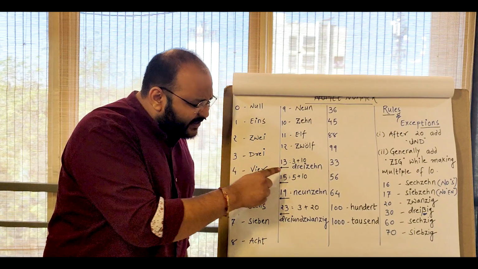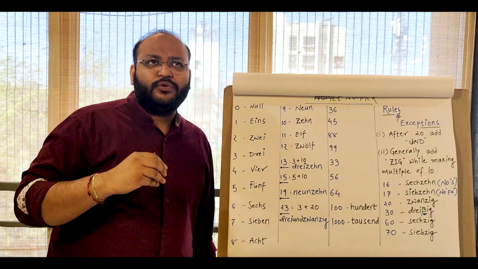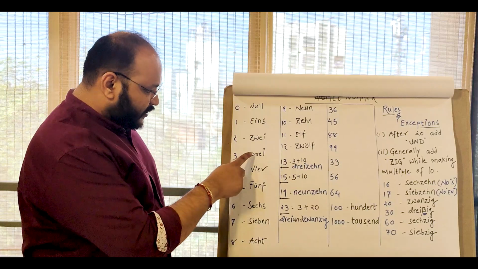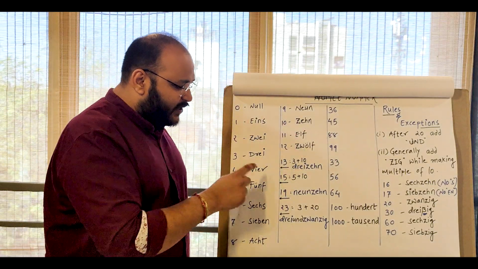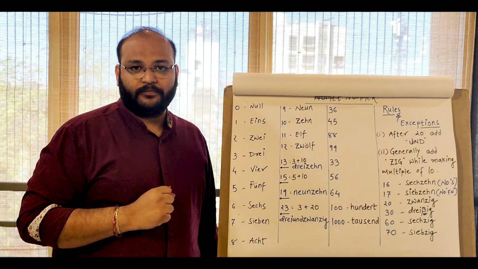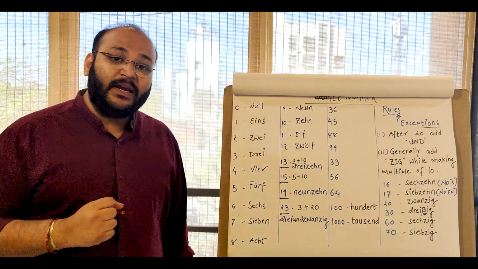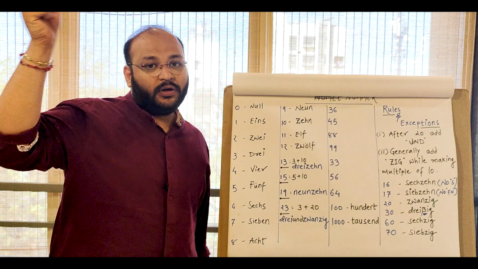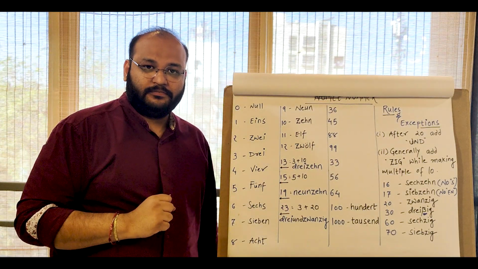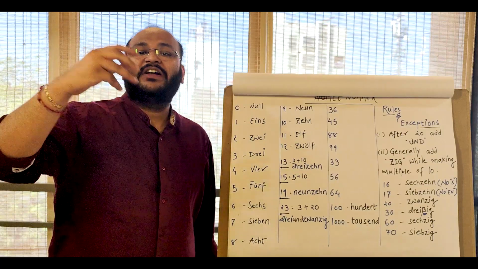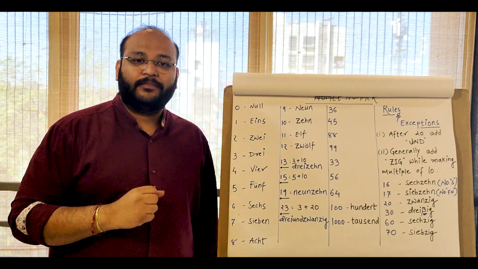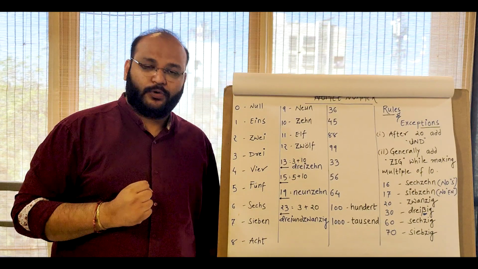So mentally you have to speak 13 as 3, 10, and 3 is called drei, and 10 is called zehn. So 13 is dreizehn. Similarly, 14 would be vierzehn, so 4 plus 10. 15, 5, 10. 18, 8, 10. And so on and so forth.